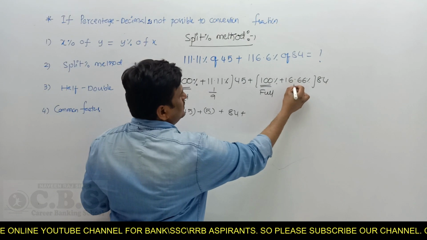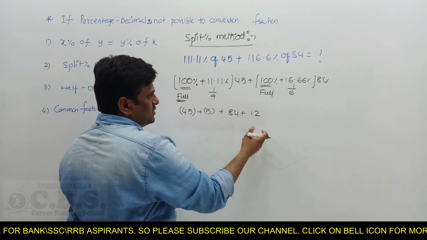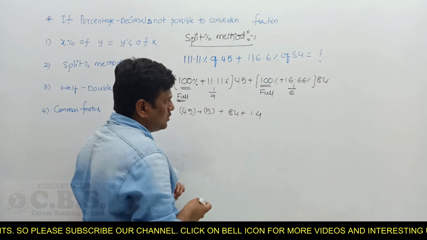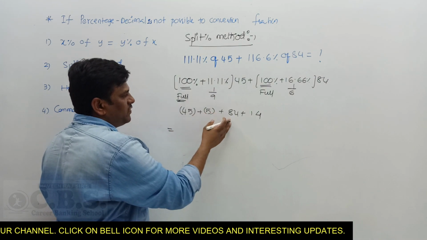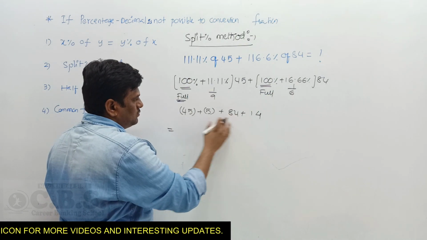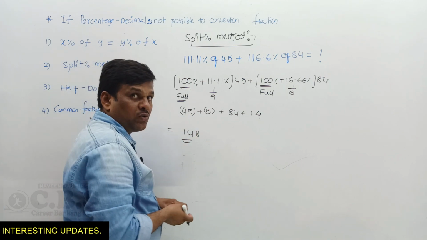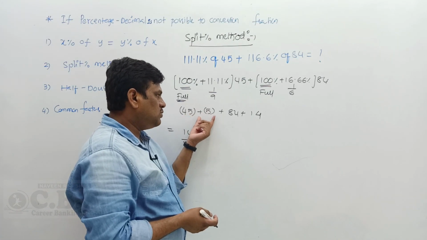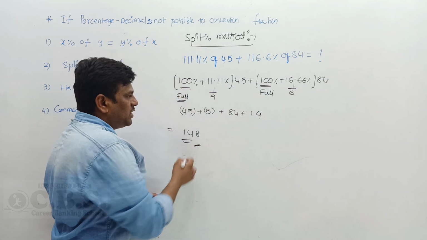And 16.66%, what is the fraction? 1 by 6. 6 how many times is 84? 14 times. 6 ones are 6, 6 fours are 24, so it is 84. So 45 plus 5 is 50, and 84 plus 14 is 98. 50 plus 98 gives you 148, the final answer.